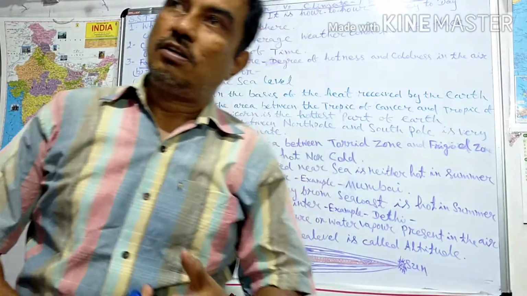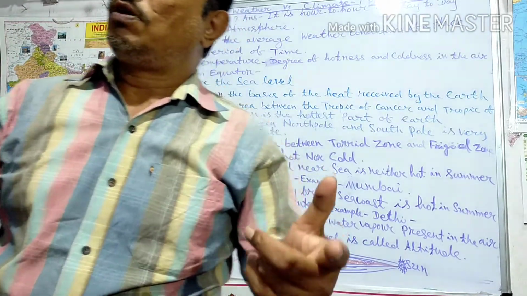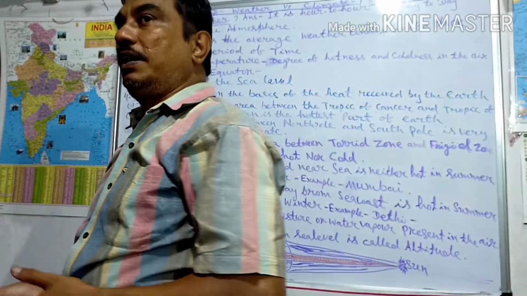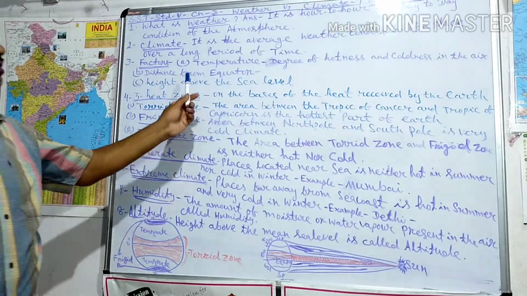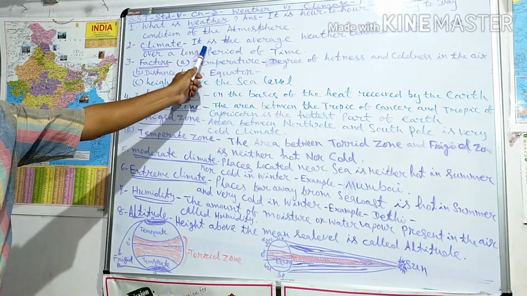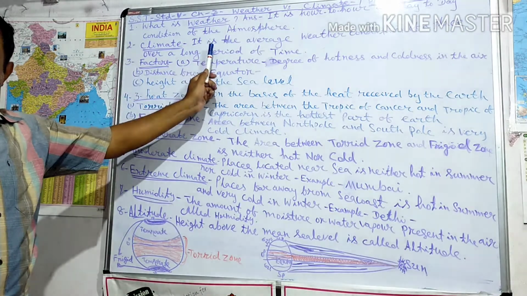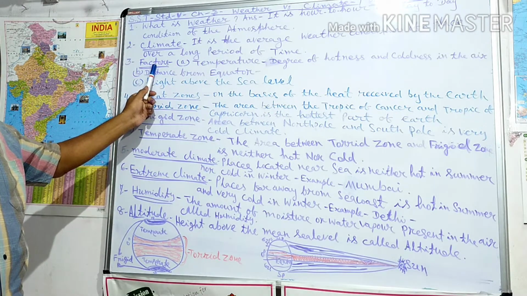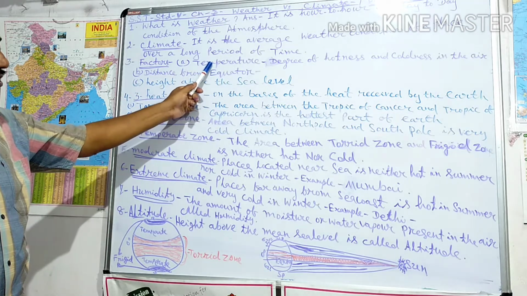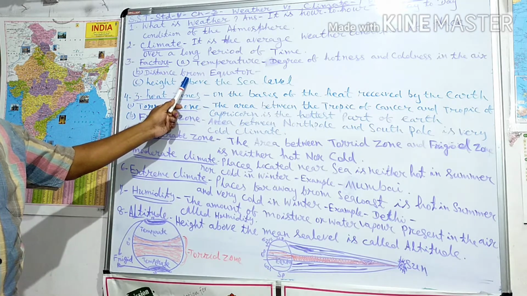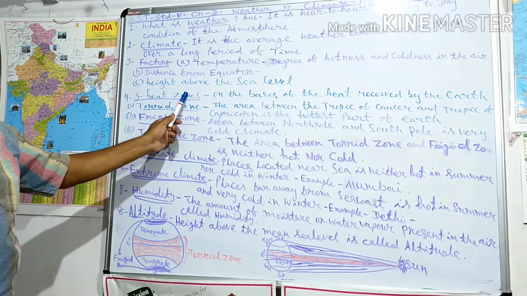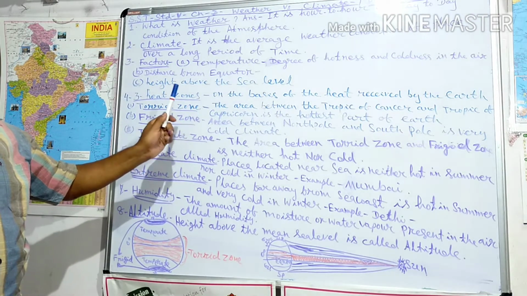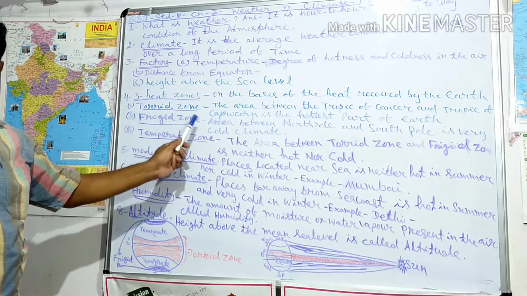So, what is weather? The hour to hour, day to day condition of the atmosphere is called weather. Climate is the average weather condition of the place over a long period of time. Then factors: temperature, distance from the equator, and height above the sea level. Then three heat zones: temperate zone, frigid zone, torrid zone.